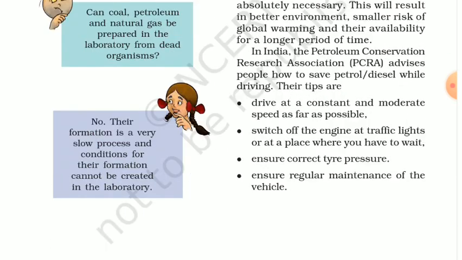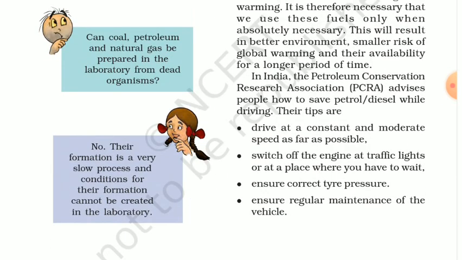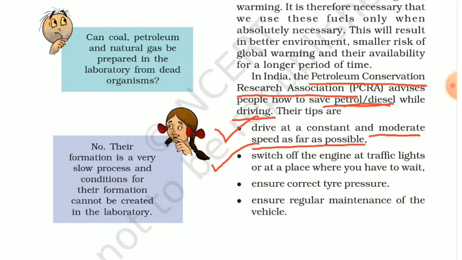Here are some of the points given by the Petroleum Conservation Research Association in India, known as PCRA, which advises people to save petrol and diesel while they are driving. So what are these points? We should drive at a constant speed as well as at a moderate speed as far as possible. We should switch off our engine at traffic lights or at places where we have to wait.